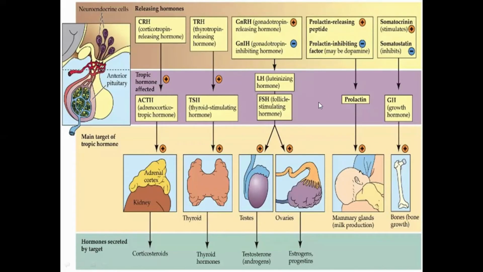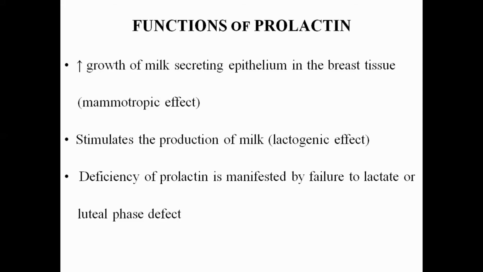They activate the dopamine receptors present on the lactotropes of the anterior pituitary lobe, which inhibits the secretion of prolactin. As I have already discussed earlier, what are the functions of prolactin? Number one function of prolactin is the mammotrophic effect. So what is the mammotrophic effect? Increased growth of milk secreting epithelium in the breast tissue.